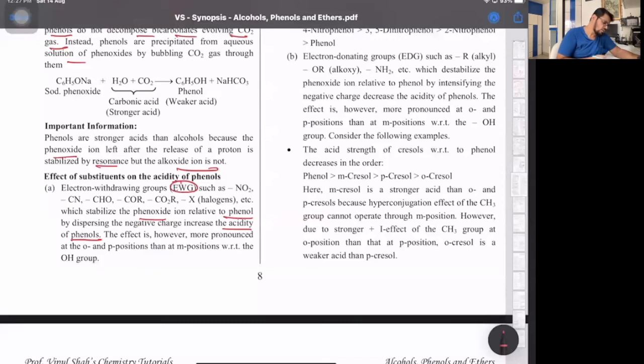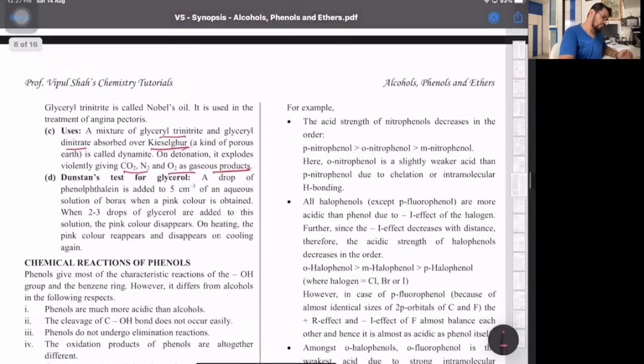However, the effect is stronger at ortho and para positions. That's the plus R effect. So all electron withdrawing groups, basically electronegative atoms, increase the acidic strength of phenols.